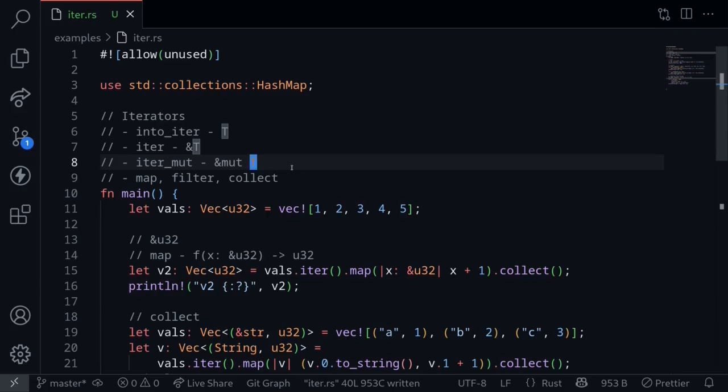So in summary, first we looked at the difference between the functions into_iter, iter, and iter_mut. into_iter for each iteration will give the value. It will take ownership of the data type that is being iterated. iter will give you a reference to the value. iter_mut will give a mutable reference to the value being iterated. And then we looked at examples of iterator adapters: map, filter, and collect.